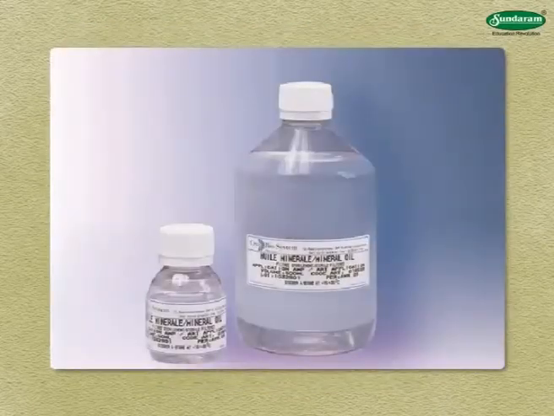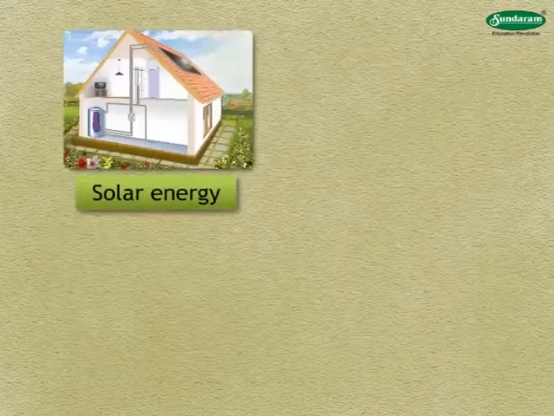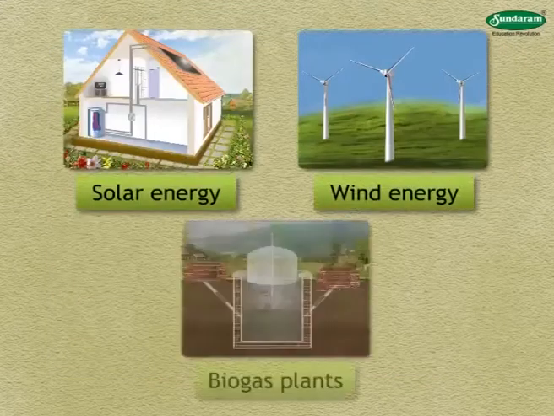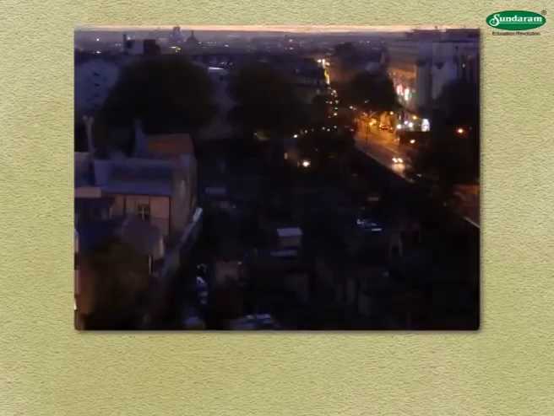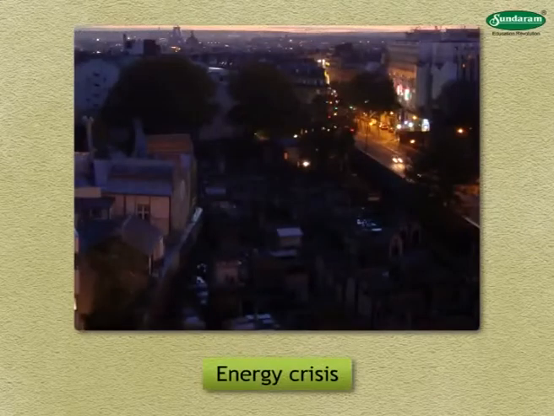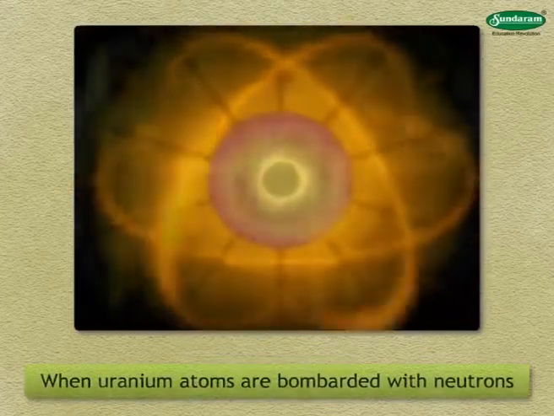Due to many disadvantages and rising imports of mineral oil, the government has started providing financial aids for setting up solar energy, wind energy, and biogas plants. The use of atomic energy is another way to overcome energy crisis. Atomic energy is obtained when uranium atoms are bombarded with neutrons.